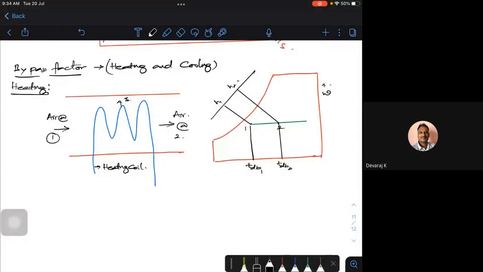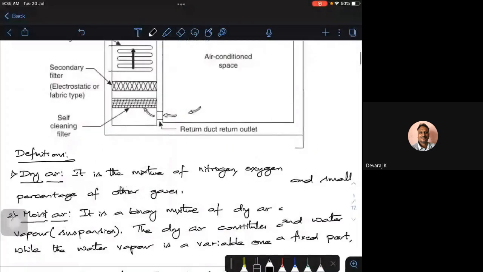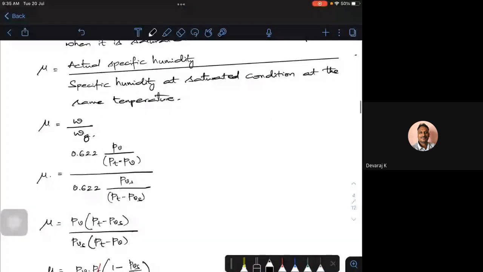So the heating is achieved by passing the air over a heating coil. The heating coil can be a simple electric resistance coil, or sometimes we may use steam. But look at this, during this process the specific humidity almost remains constant.